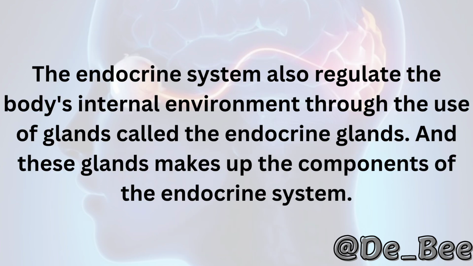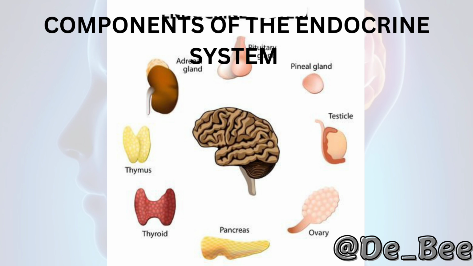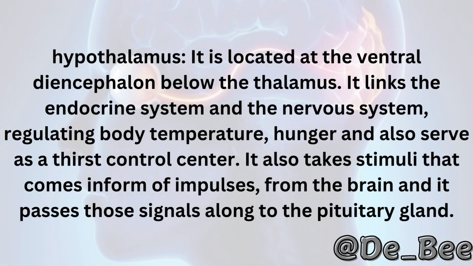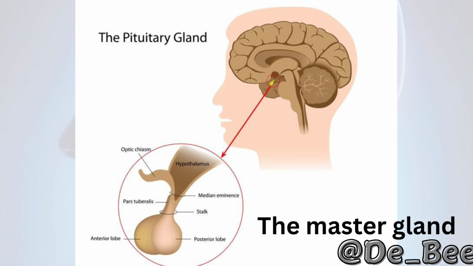The endocrine system also regulates the body's internal environment through the use of glands called the endocrine glands, and these glands make up the components of the endocrine system. Number 1 component of the endocrine system is the hypothalamus. It is located at the ventral diencephalon below the thalamus. It links the endocrine system and the nervous system, regulating body temperature, hunger and also serving as a thirst control center. It also takes stimuli that come in the form of impulses from the brain and passes those signals along to the pituitary gland.